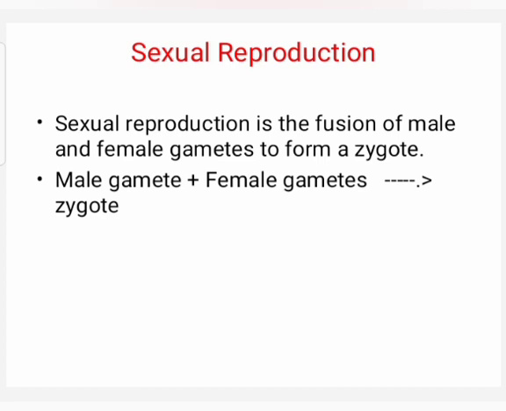So, sexual reproduction is the fusion of male and female gametes to form a zygote. Male gamete and female gamete unite to form a zygote. Variations are generated only during sexual reproduction. So, there is a need for sexual reproduction.